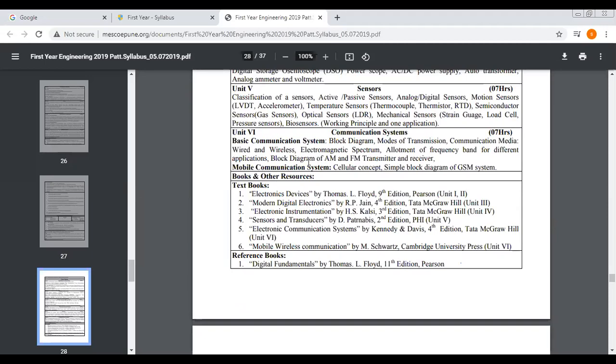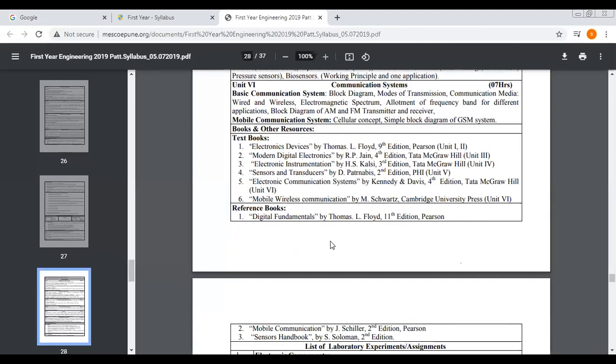So I will suggest you use the Internet to refer to textbook number 2. T2, Modern Digital Electronics by RP Jain. Then I will also suggest you use the book Electronic Devices by Thomas, that is book number 1 and book number 2. I think these two books are available in the library.